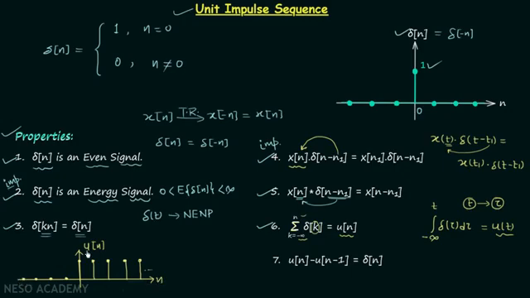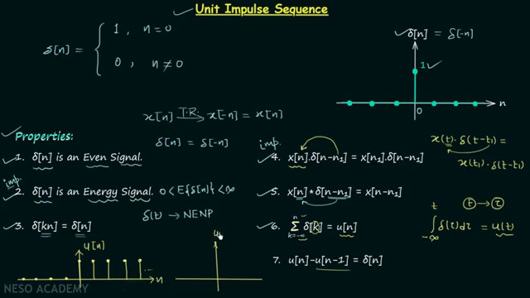So this is the plot of u[n], and to get u[n minus 1] we need to perform the time shifting, and the time shifting we are having is right shifting, and therefore we will have the waveform which is similar to the waveform of u[n], but it is shifted towards the right by one integer place.